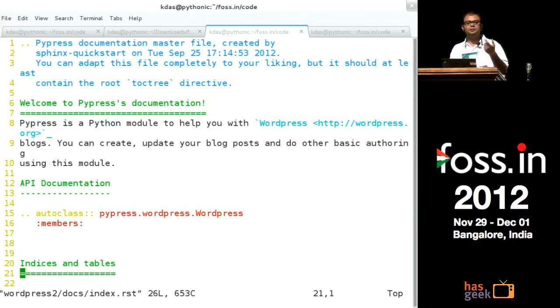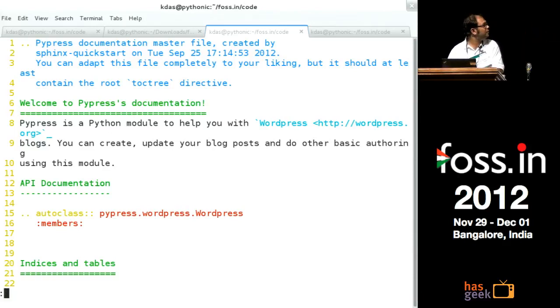So Sphinx uses a restructured text format. This is the index file. It will get automatically created if you do the Sphinx quick start. I just added a little bit here. I just explained what that pipe trace is. I wrote something like autoclass, so here I am just saying to explain this class. If you use Javadocs, it's almost exactly the same. It takes the docstring from your definition and creates the documentation from it.